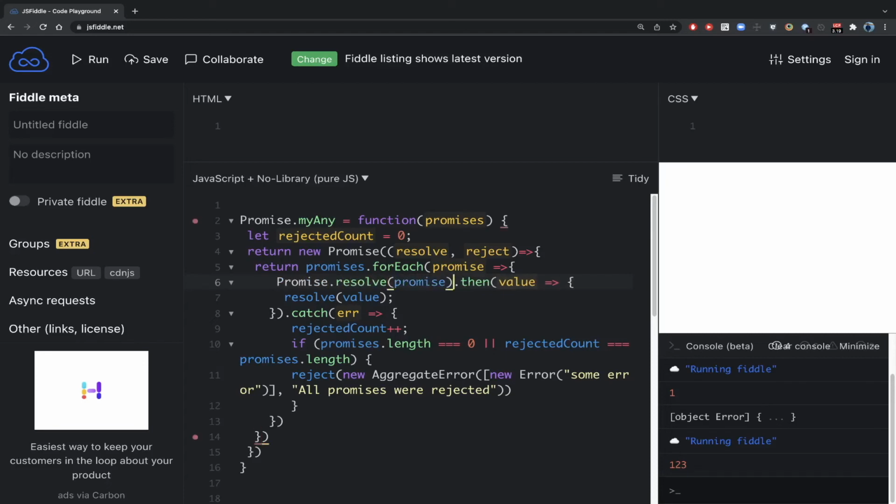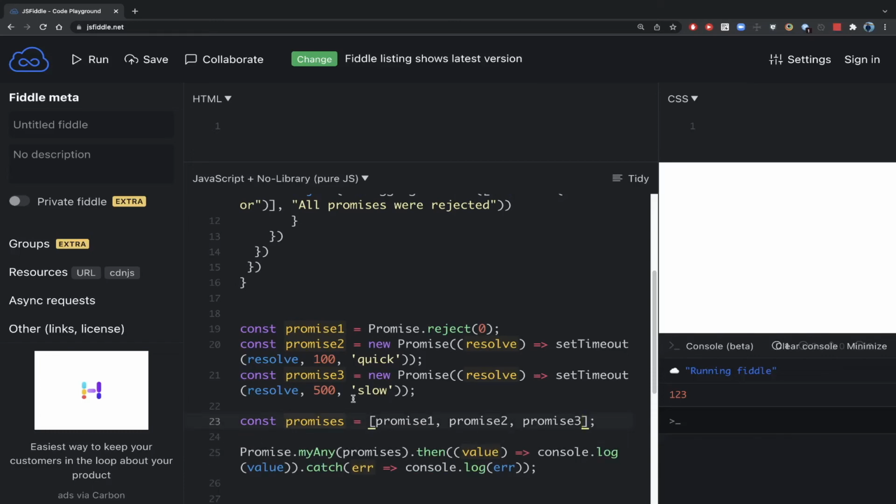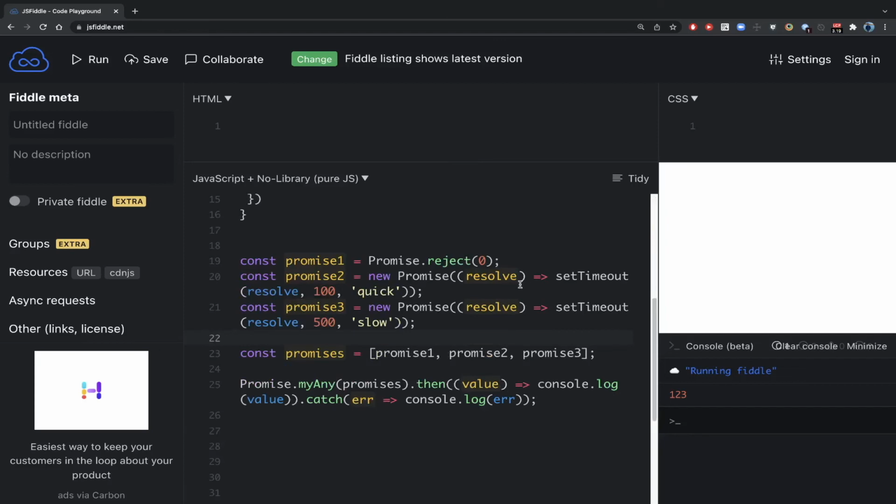Ideally what we are doing is making the normal value a promise, and we should always be doing this. I purposefully left it for last to highlight that we should always handle the normal value with this promise.resolve. We have to make that a promise, and I think if we run this now, it should work fine. And yeah, we are seeing this 123, the normal value case. And if we remove this, then ideally whichever is quicker will get resolved first. Yes, that's working fine.